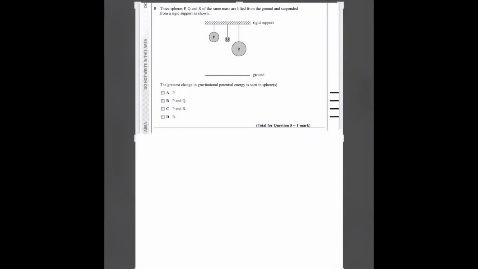Number 5. Three spheres P, Q and R of the same mass. It says that it has the same mass. So in spite of the different volumes, it has the same mass. So same weight, since W equals mass times gravity. The same masses are lifted from the ground and suspended from a rigid support as shown.